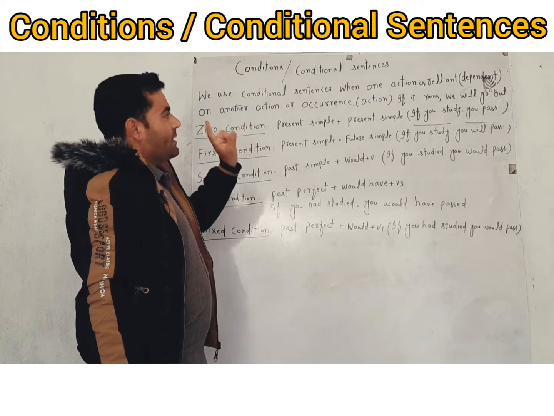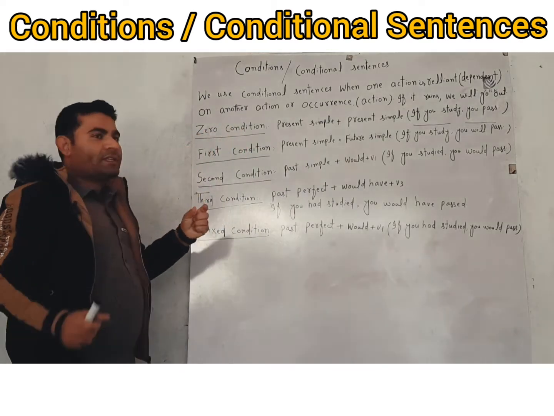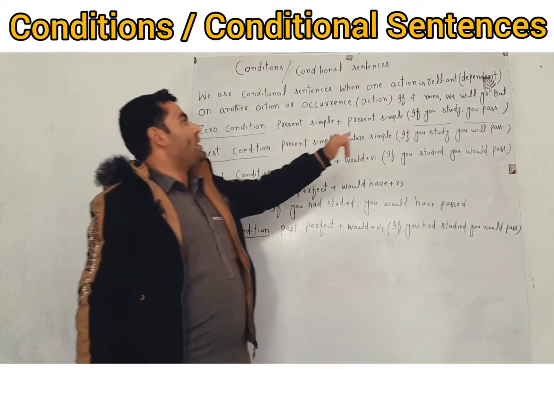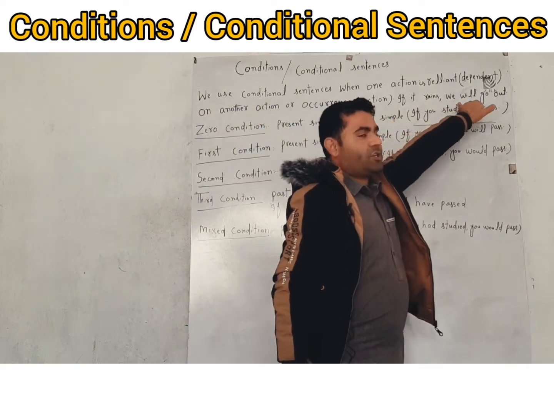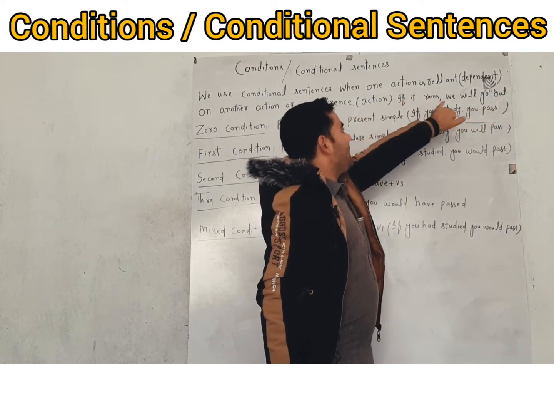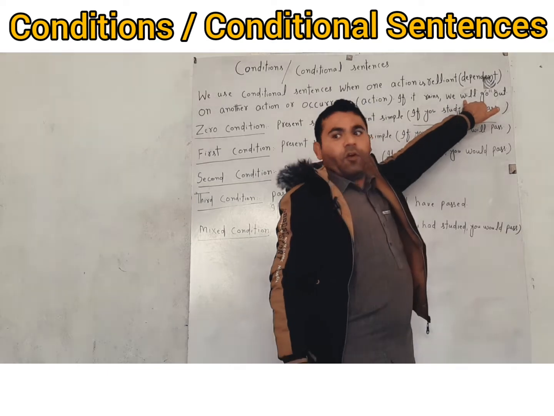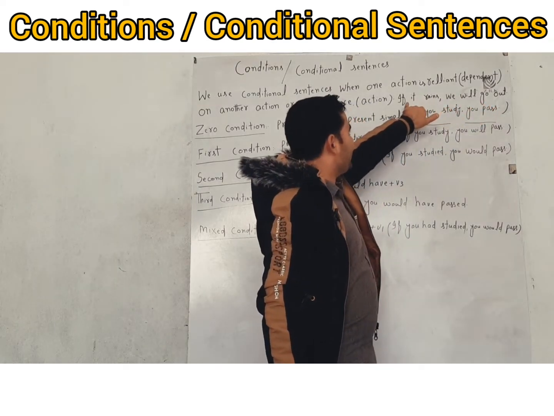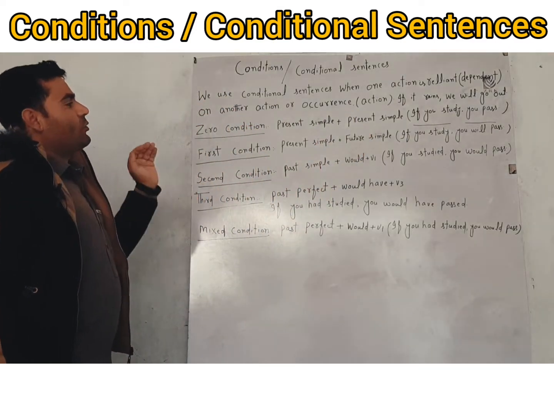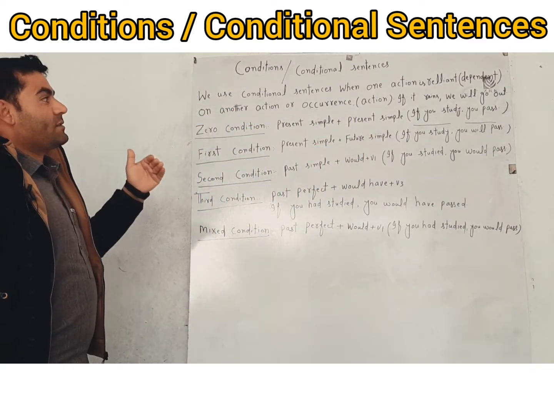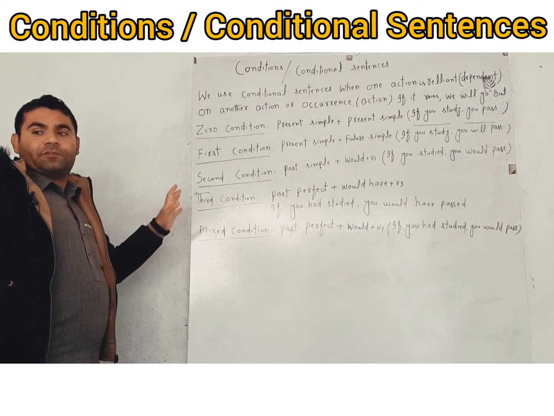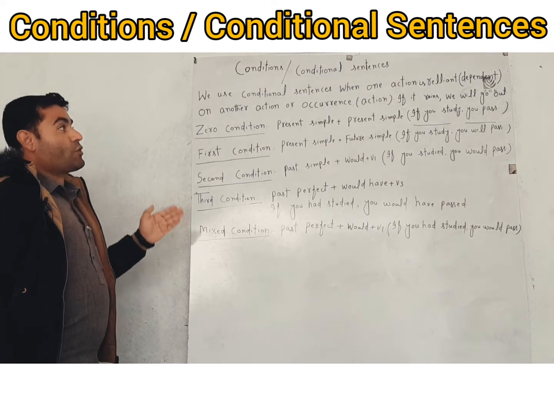That means that condition means a certain situation for something. So when this situation is not there, this action will not happen. There are two clauses. This action will only happen if this occurs. So we use conditional sentences when one action is dependent on the other. This is the definition of conditional sentences. This is where we use them.